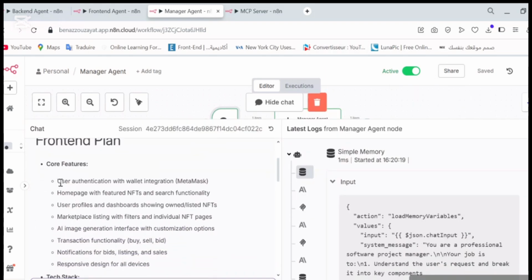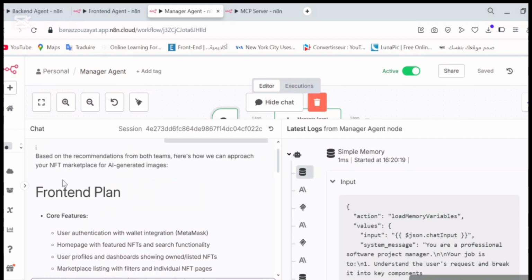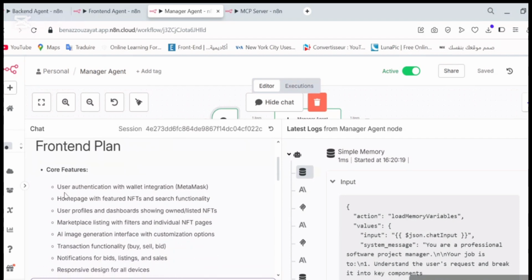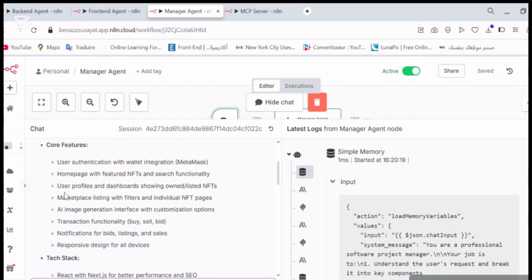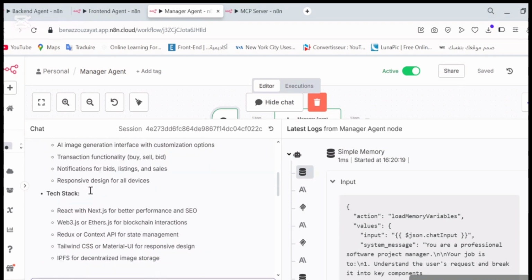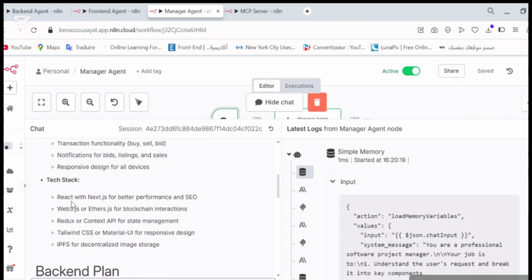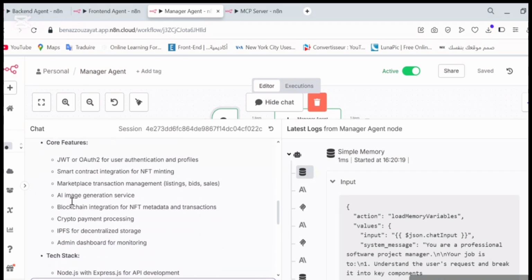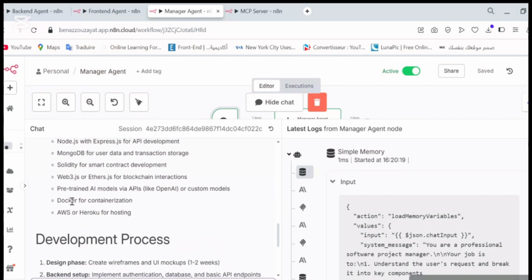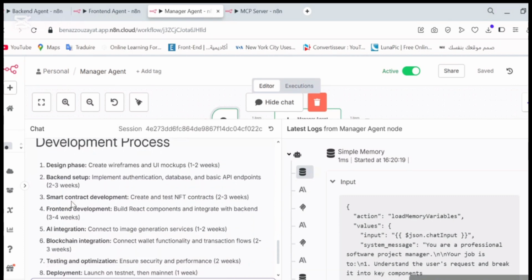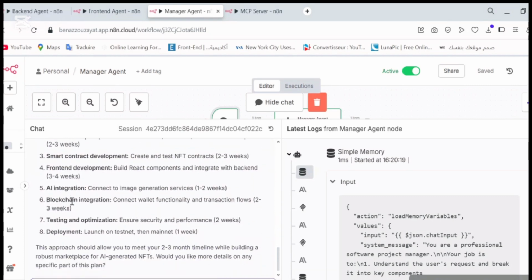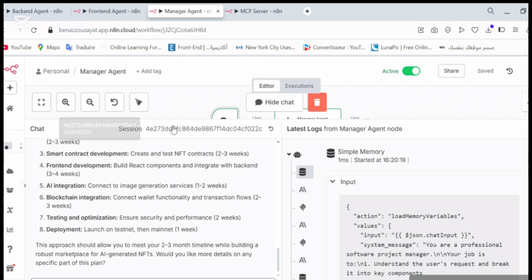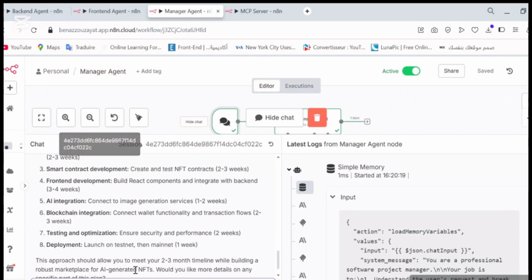There are the core features, which are the features in the app like user authentication and the notification system, and the tech stack, which is the libraries and the frameworks that the user needs to work with, like React. There's also the backend plan with its core features and tech stacks. It also gives the development process that the user needs to build this application. So this is the answer of our system. It depends on what we give the agent as a prompt or as a system message.